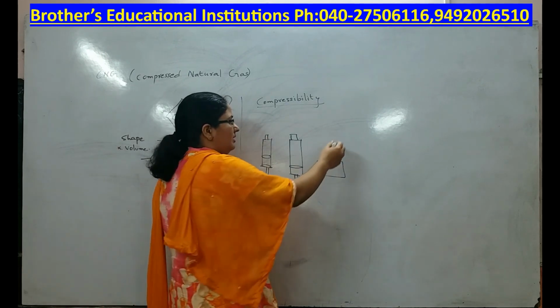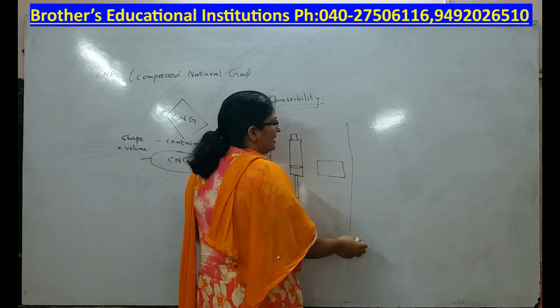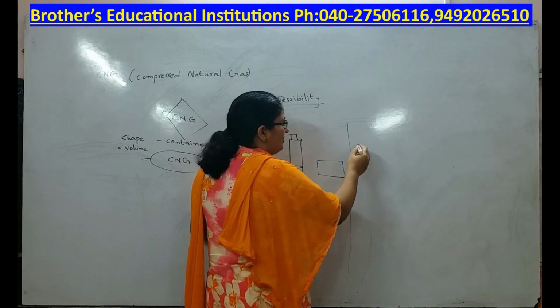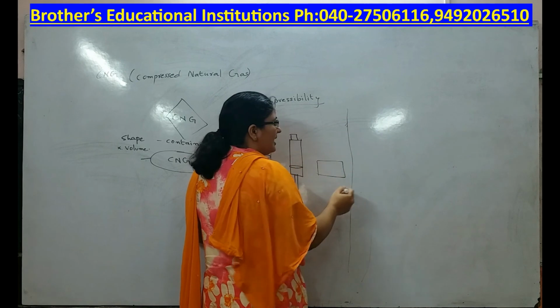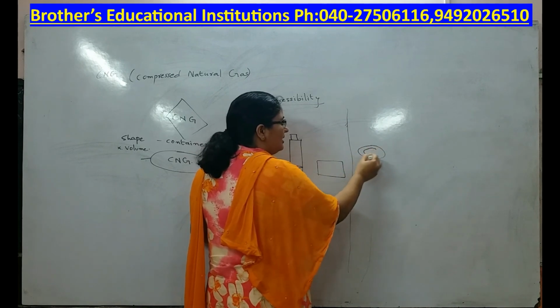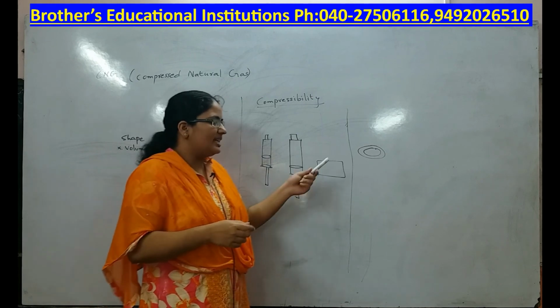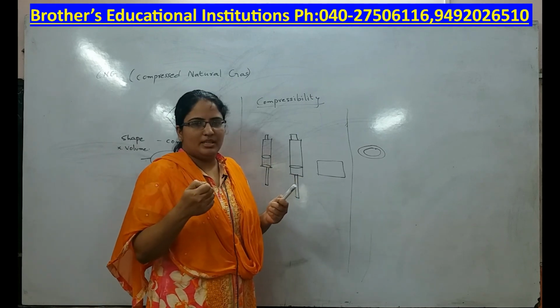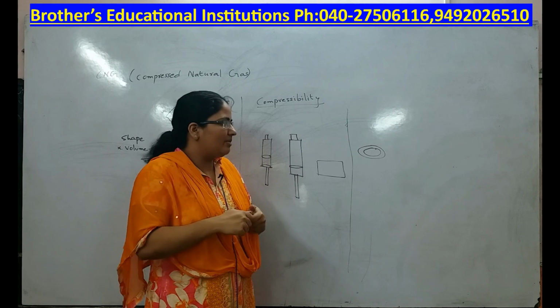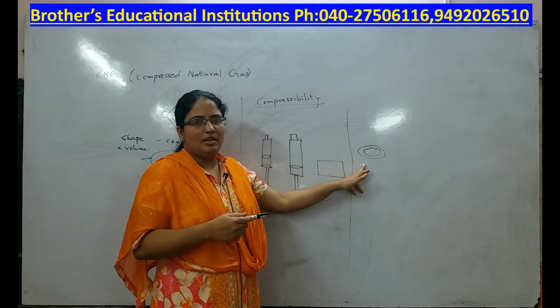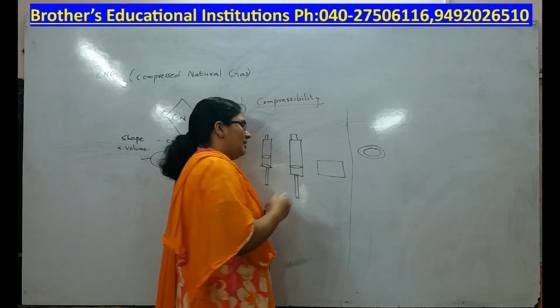Now, let us discuss some counter examples of solids, liquids and gases. Is a rubber band a solid? It is a solid, but because of its elastic nature it is stretchable. Generally solids are not stretchable, but a rubber band being a solid is stretchable. Okay, salt.